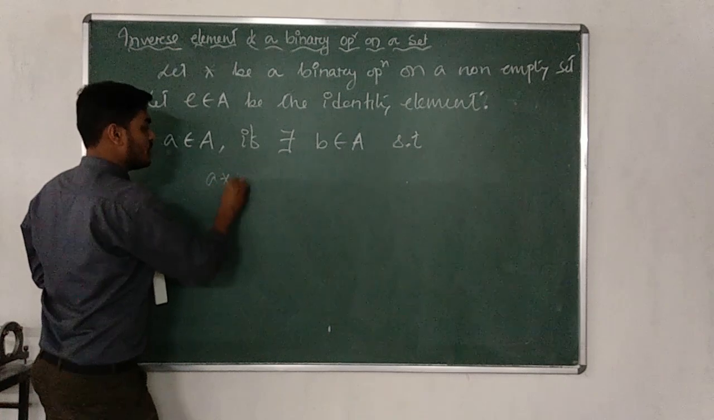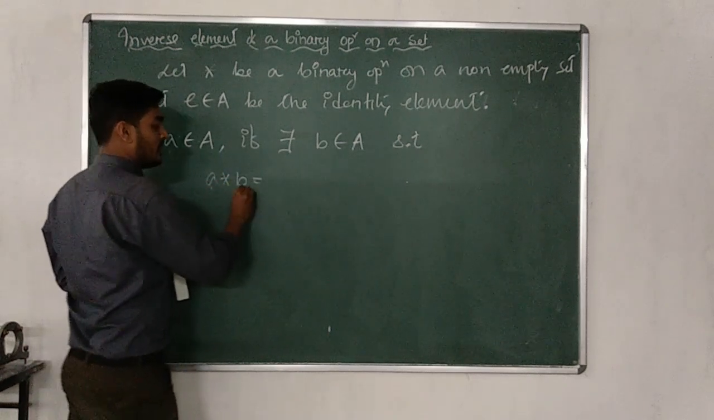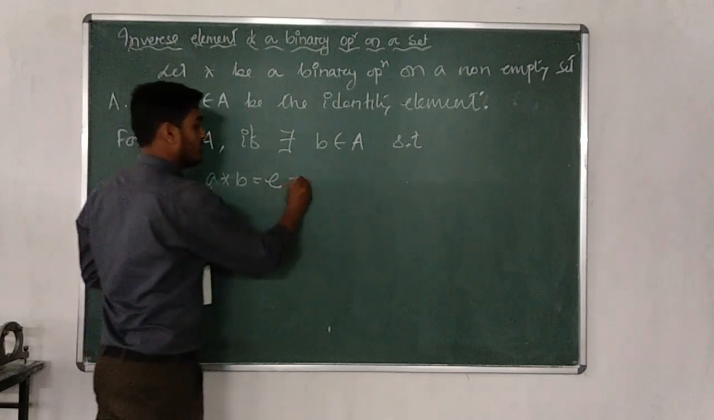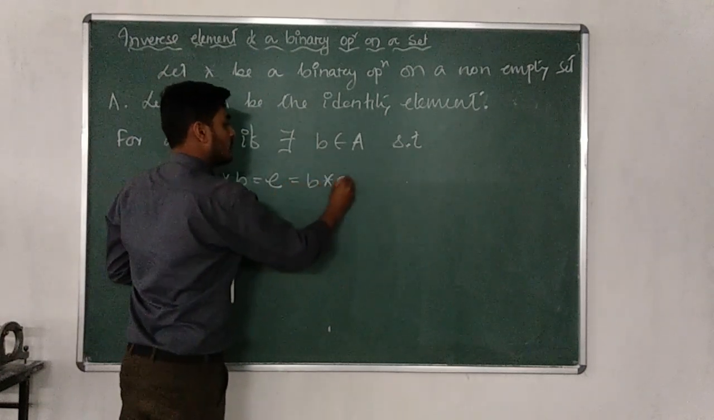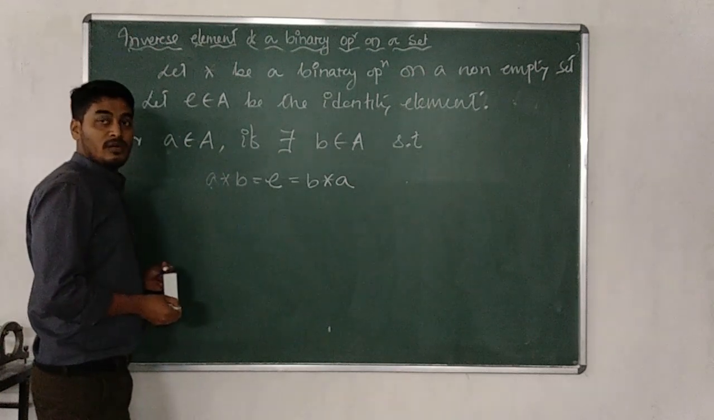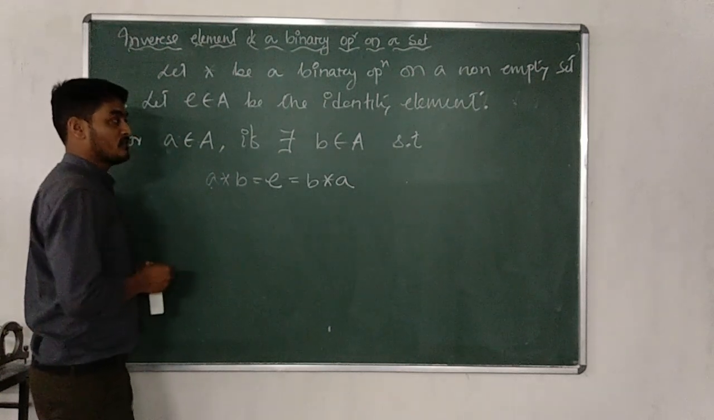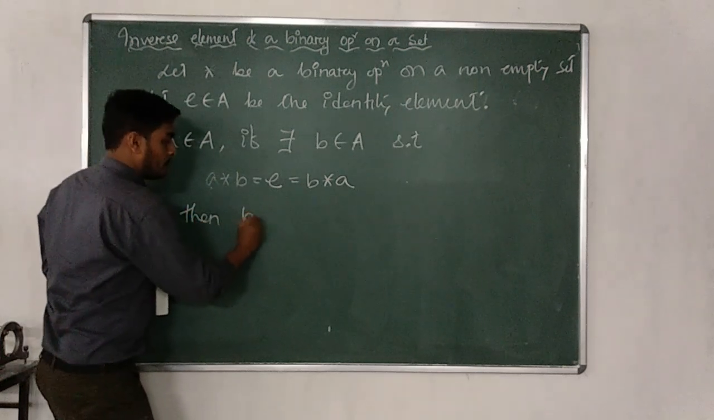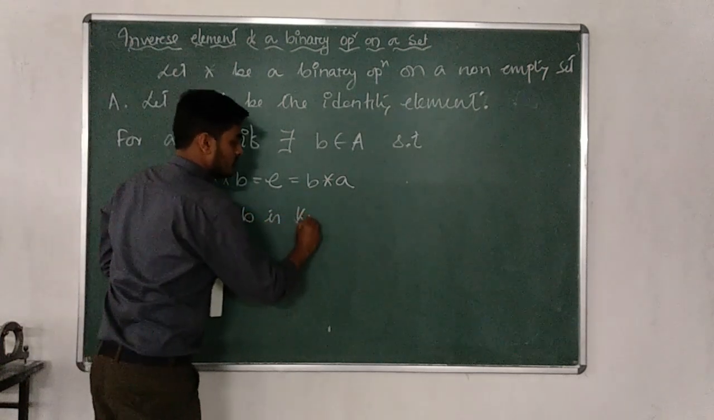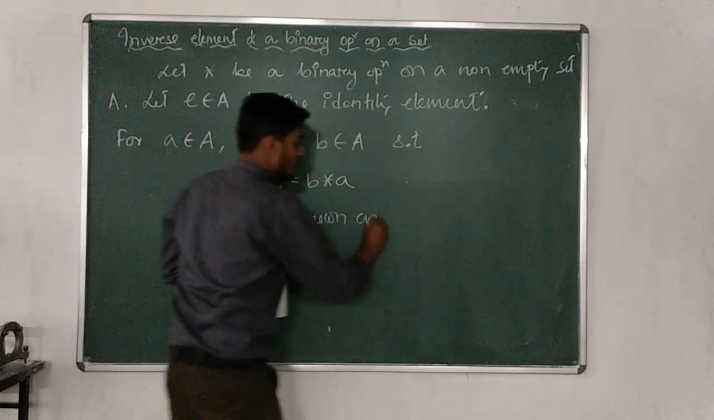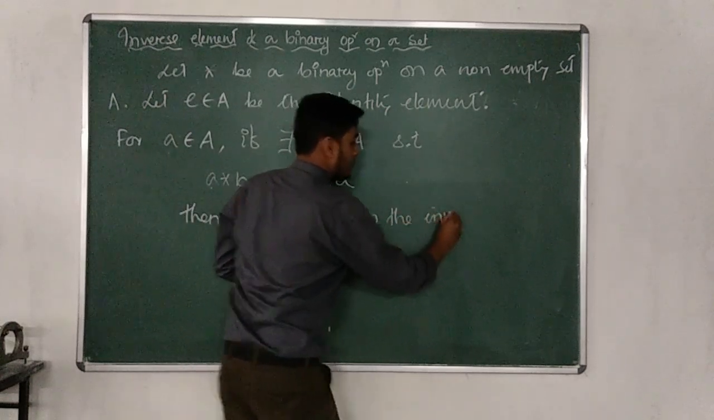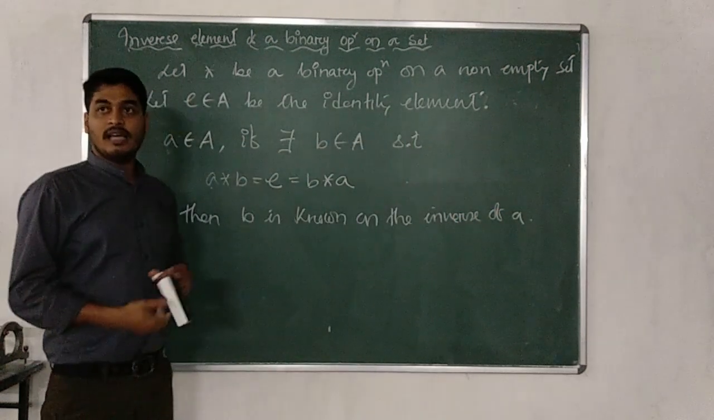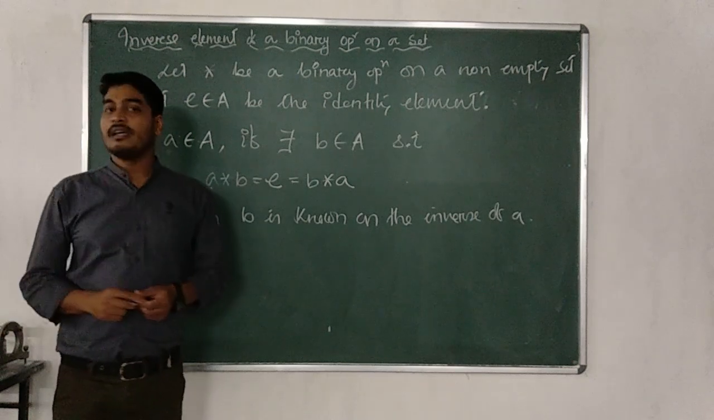A star B should be equal to what is already known to you, the identity element, by operating on the elements. A star B or B star A, any one of these two, then one of them is known as the inverse of the other. If this exists, then B is known as the inverse of A, or you can say A will be considered as the inverse of B.